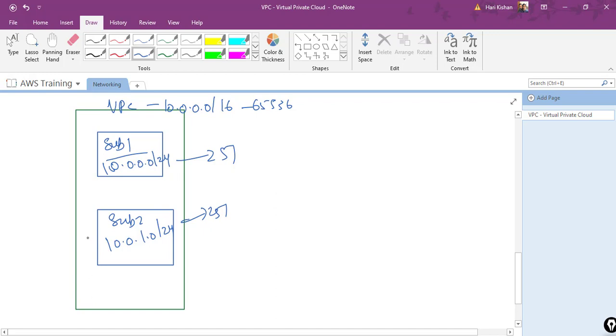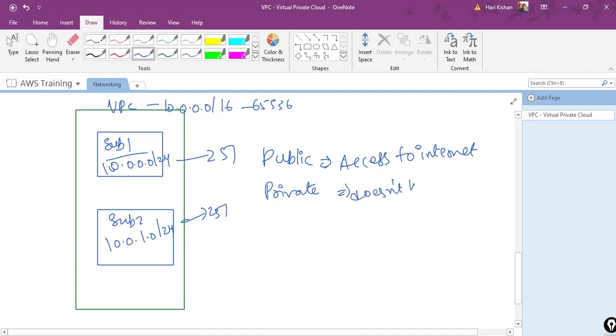Okay, less latency. Now there can be a public as well as a private subnet. You would have heard of what is a public and private subnet. Let us understand in layman's terms what is public. When I say public, it should have access to the internet. It should be able to easily access the internet. When I say private subnet, it doesn't have access to the internet. That is why it is called private.